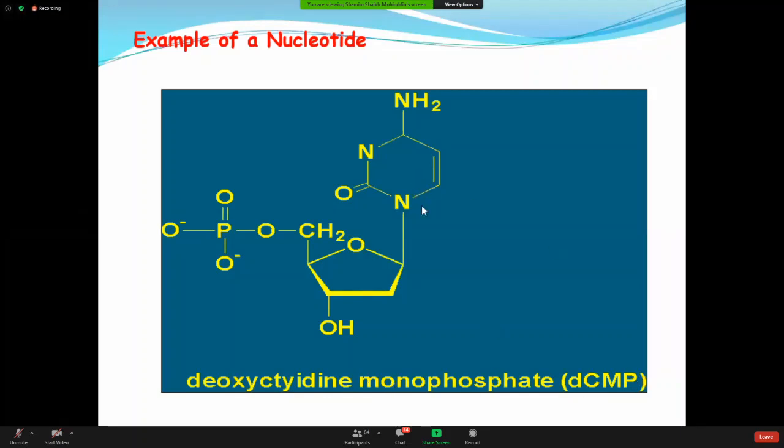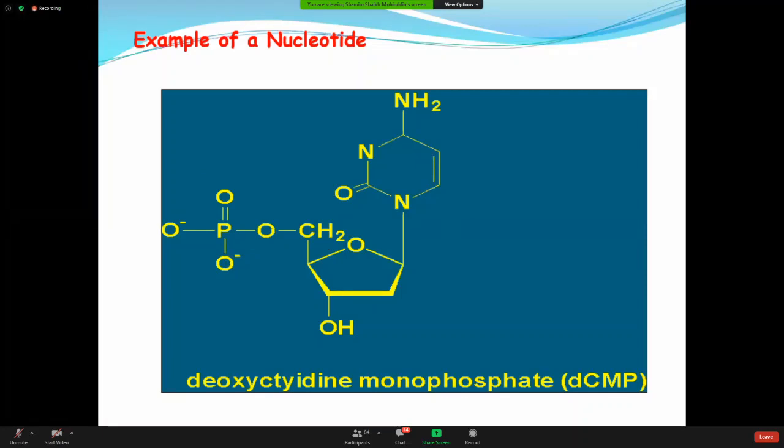Then what should this base be? Cytosine. Very good. So this is a cytosine. This is a deoxyribose. It is a monophosphate, so with that I am adding one molecule of phosphate.